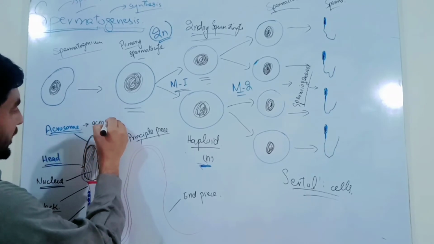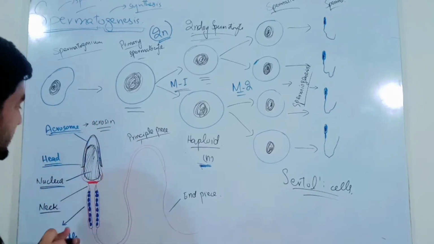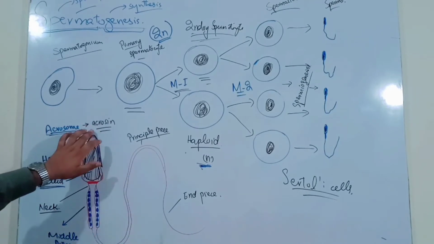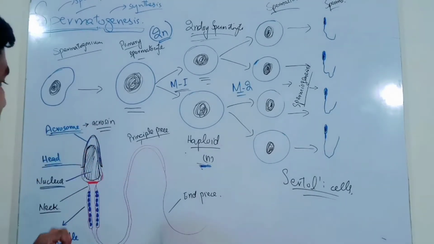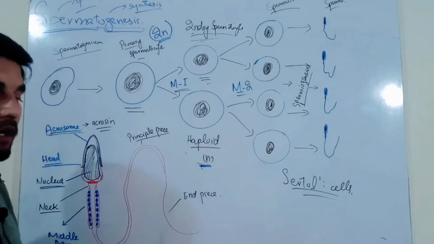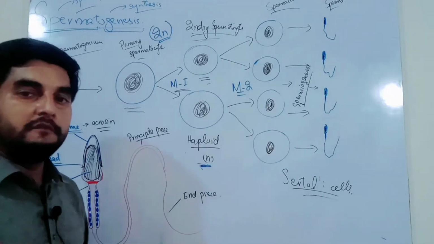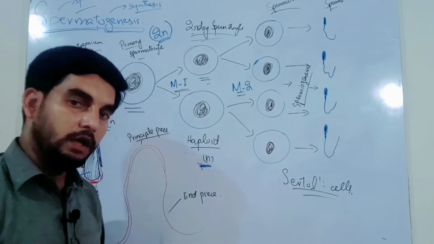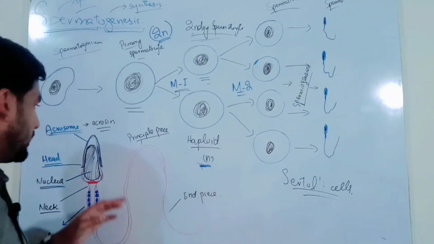Enzymes like acrosin. The acrosome has special types of enzymes which are hydrolyzing enzymes. They hydrolyze the zona pellucida, which is present around the egg, around the ovum.